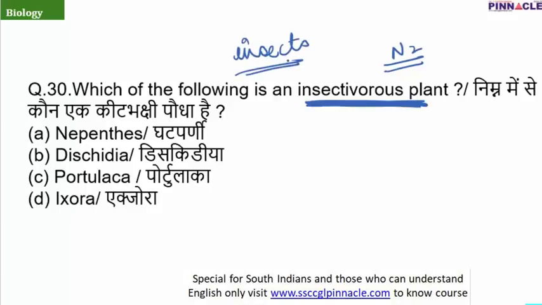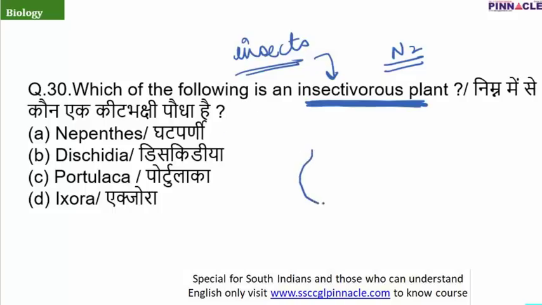So basically these plants also perform photosynthesis, but they depend on insects for their nitrogen requirement. So they engulf those insects and finally complete their nitrogen deficiency. There are many examples of insectivorous plants, like the Nepenthes, which is known as the pitcher plant.